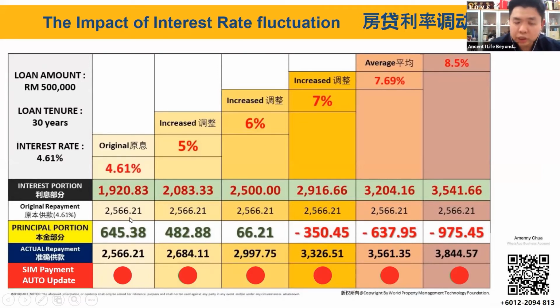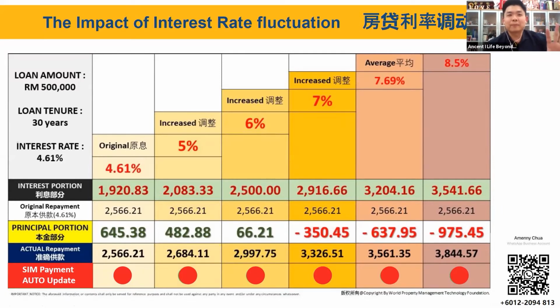Just imagine, today the bank tells us, because we signed the letter of offer, that we have to make a payment of 2,566 ringgit. The interest portion already takes about 1,920, and the principal portion is about 645. If the interest rate slightly increases up to 6%, and we just follow the letter of offer and repay 2,566, the interest portion takes 2,005, and the remaining 66 ringgit is the principal portion.